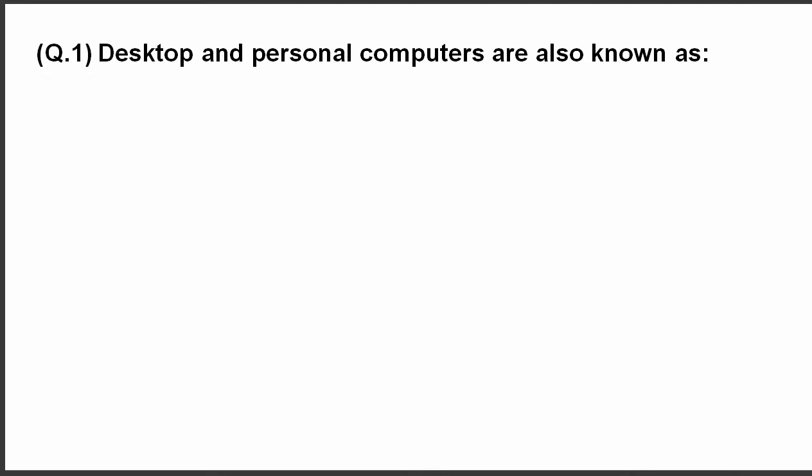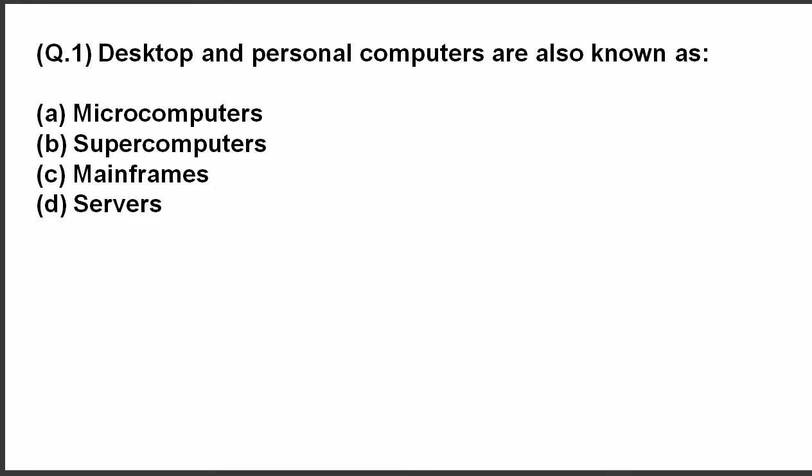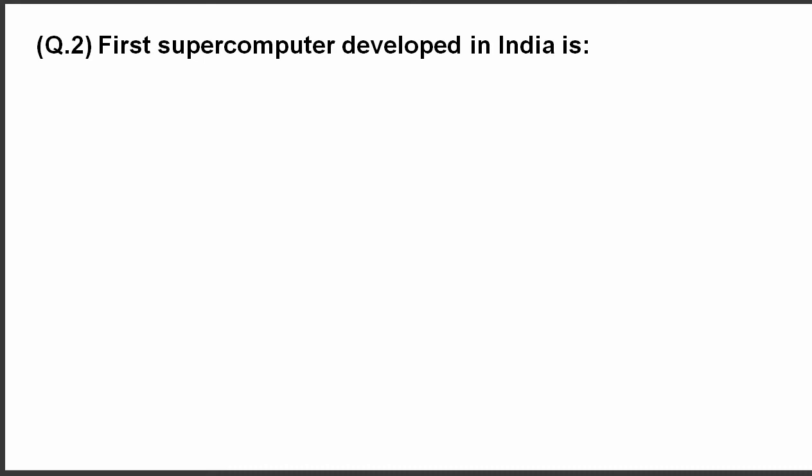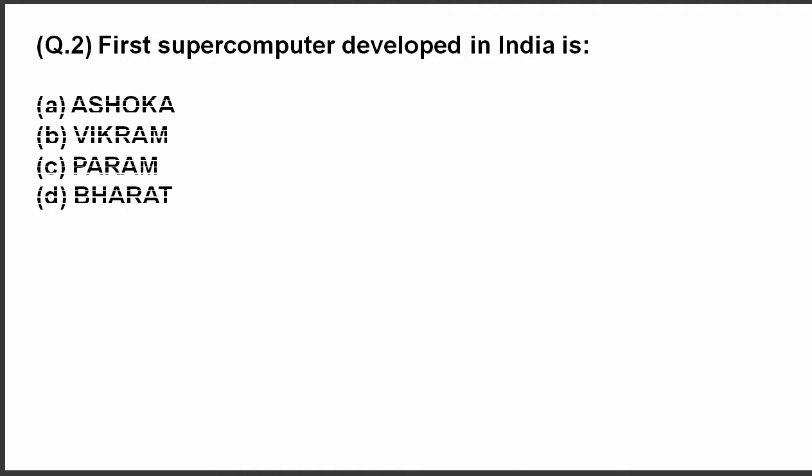Question 1. Desktop and personal computers are also known as. Here are the options. The correct answer is microcomputers. Desktop and personal computers are also known as microcomputers. Question number 2. First supercomputer developed in India is. These are the options. Correct answer is Param.